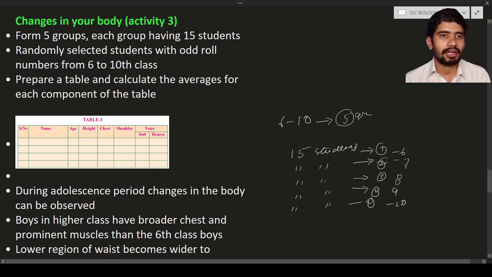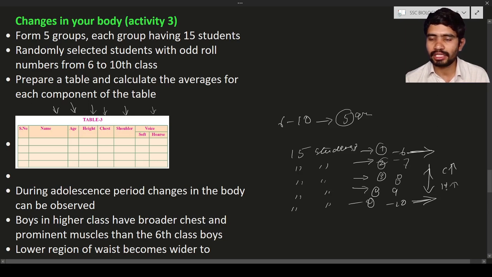Next, collect their name, age, height, chest and shoulder width in centimeters, voice, soft or hoarse, and so on. So you will know their structures. If you compare 6th class and 10th class, what you can see is that their chest is bigger and height is also more.